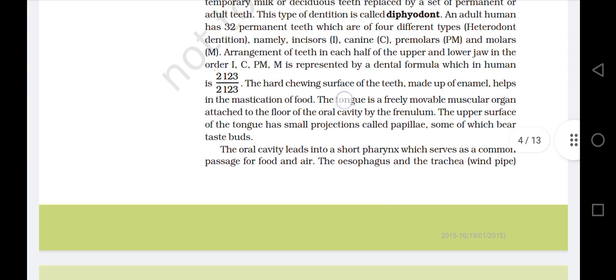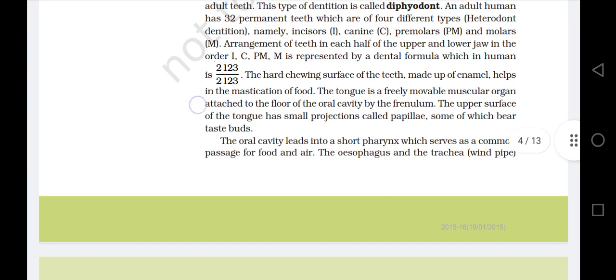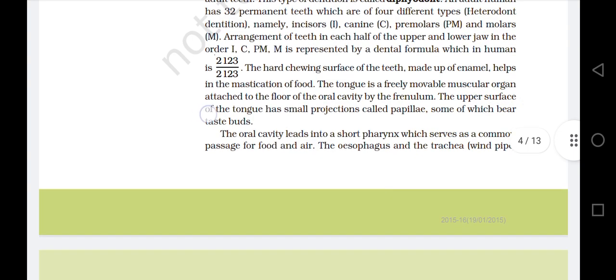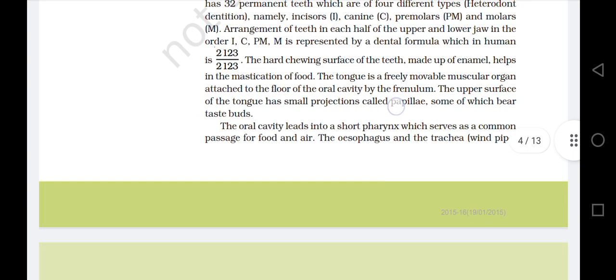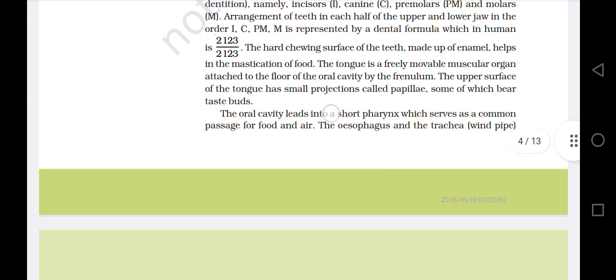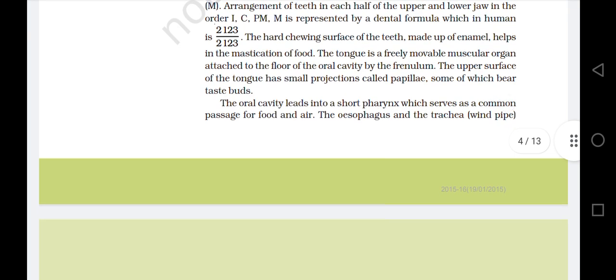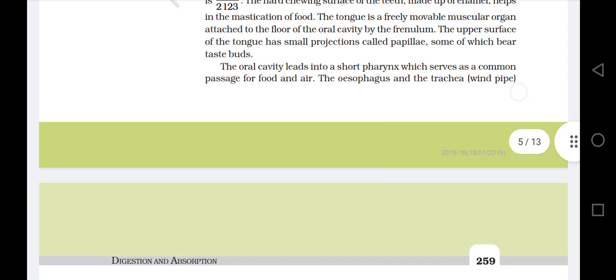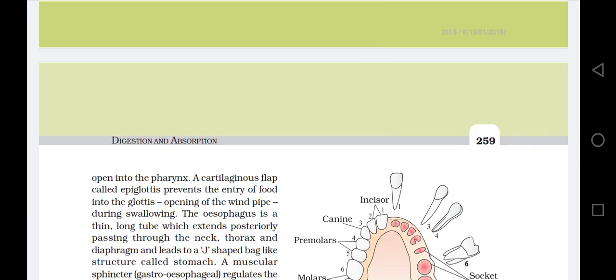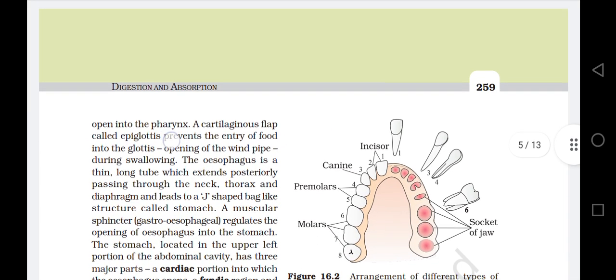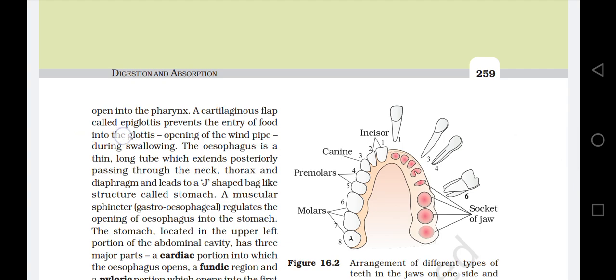The tongue is a freely movable muscular organ attached to the floor of the oral cavity by the frenulum. The upper surface of the tongue has small projections called papillae, some of which bear taste buds. The oral cavity leads into a short pharynx which serves as a common passage for food and air. The esophagus and the trachea, that is the windpipe, open into the pharynx. A cartilaginous flap called epiglottis prevents the entry of food into the glottis, the opening of the windpipe, during swallowing.